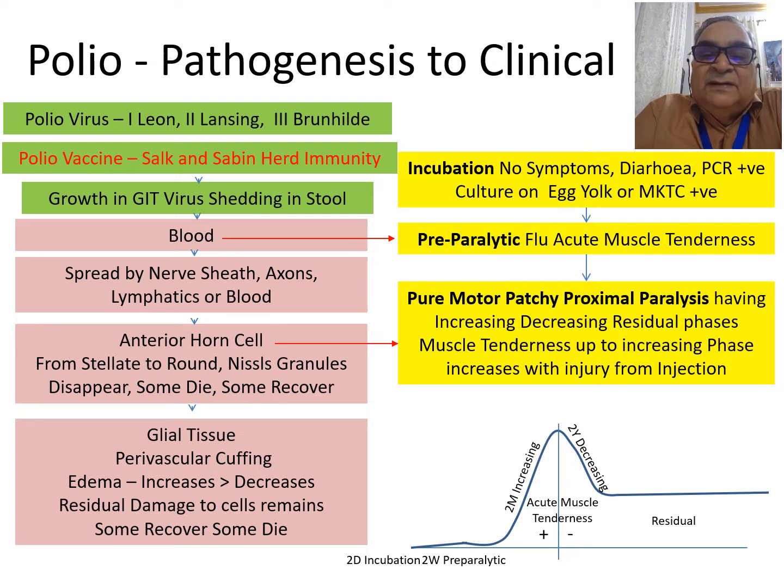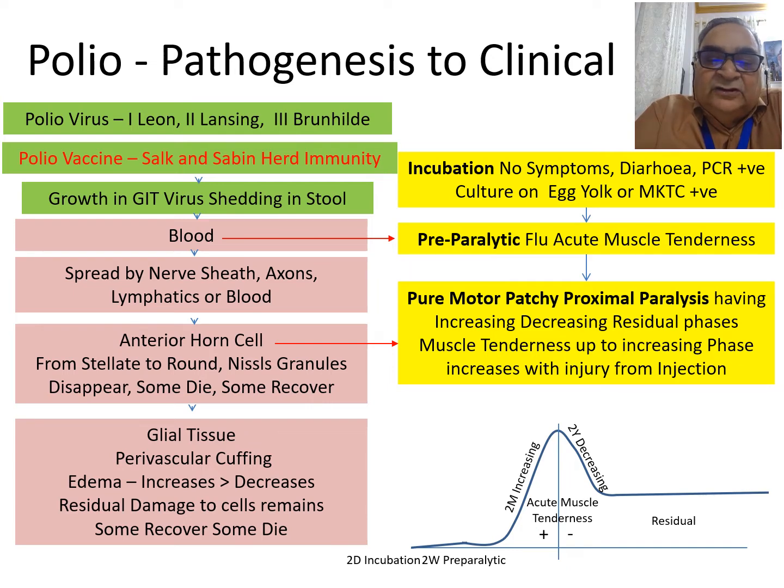Sometimes there can be bulbar polio in the medulla oblongata when the respiratory center may be compromised and the disease may prove fatal. So this pure motor patchy proximal paralysis has an increasing, decreasing and a residual phase. It is associated with acute muscle tenderness and it increases with injury from injection. The difference between the increasing and the decreasing phase is that there is acute muscle tenderness in the increasing phase and not in the decreasing phase.